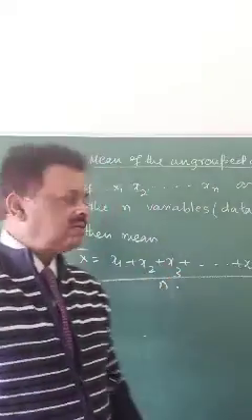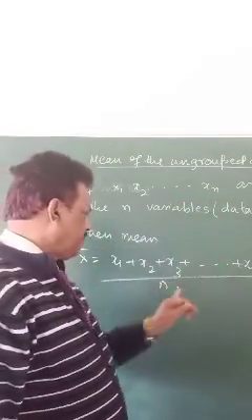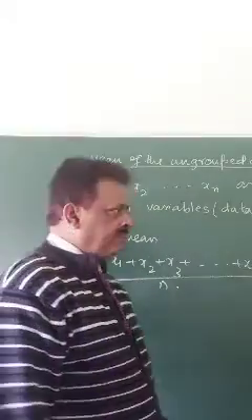So when the data are not grouped, raw data are given, then we will do like this.